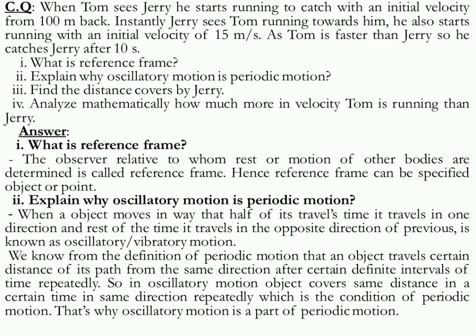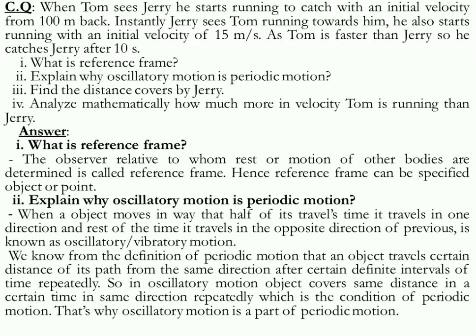So now we should write in 2 paragraphs. When an object moves in a way that for half of its travel time it travels in one direction and for the rest of the travel time in the opposite direction of the previous, it is known as oscillatory or vibratory motion. That is our knowledge portion. Now how is it related to periodic motion?